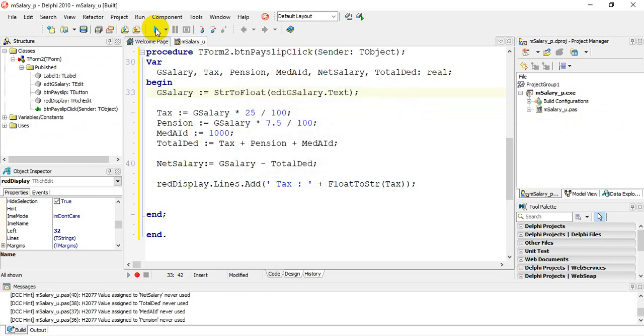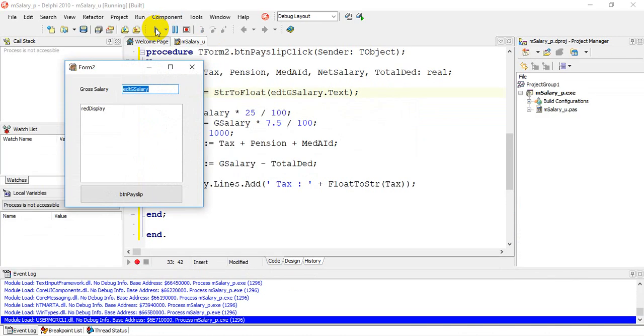We're going to run that again, and I'm going to put an amount of 10,000 Rand. And if I click button display, I will get 2,500, and that is 25%. So it seems to be working.